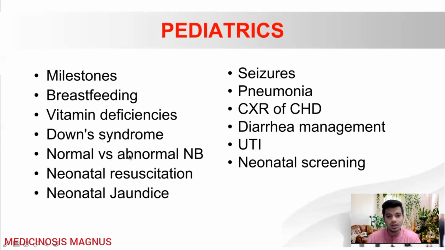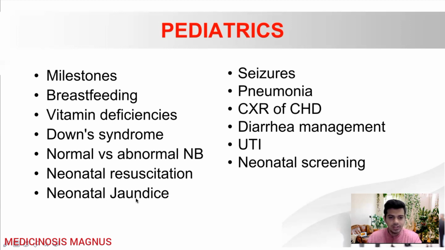In Down syndrome, mainly you will need to know about the clinical features. Then also a normal and abnormal newborn. So you must know which is a normal condition in a newborn, which is an abnormal condition in a newborn. You must know how to differentiate between those things. Okay. Then the next important topic is neonatal resuscitation. They will be asking, like, when you should start giving breaths, when should you start giving CPR, when you should stop giving CPR, and all those kinds of things.